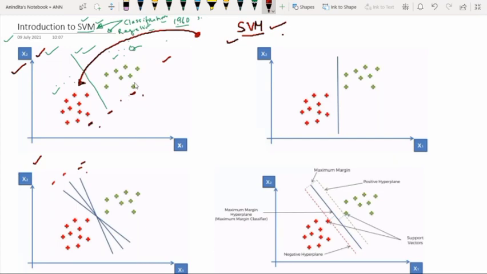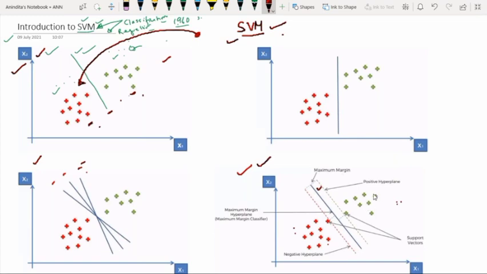So now here, look at this diagram. If you consider this diagram, now you will be able to find that we have many markings all over this diagram. So now in this 2-dimensional space, we have 2 sets of data points, red and green, right? So in this case, we have 2 classes, we can say. One is red class and another is green class. And we have one line, this one, which is separating these 2 sets of classes.